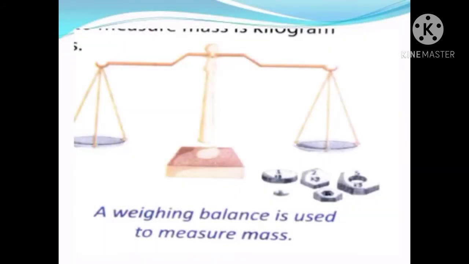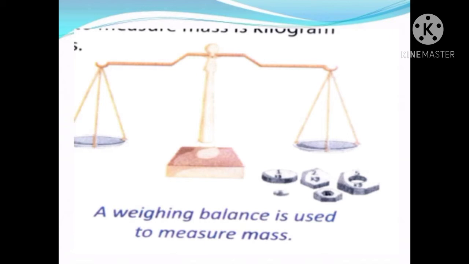Yes, have a look here. This is the weighing balance, or we call it a beam balance. Most of you would have seen this in the shops or in the marketplaces, isn't it? You can see the stones over there of different weights in kgs, either 1, 2, 5 or less than that.